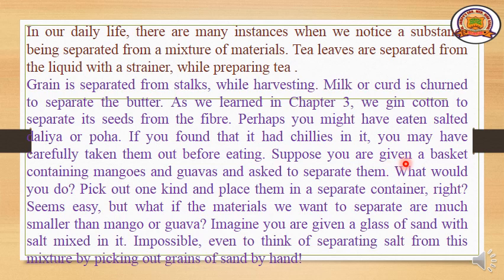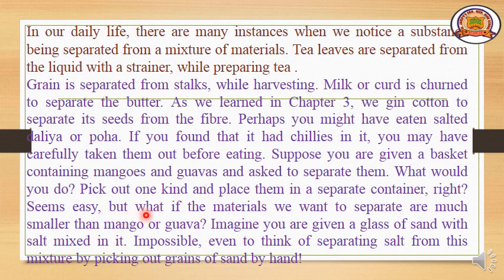Suppose you are given a basket containing mangoes and guavas and asked to separate them, what would you do? See, imagine you have a basket full of mangoes and guavas, both are mixed. I asked you to separate both of them. How would you separate? You will take two different containers. By picking mangoes, you will separate the mangoes, then the leftover thing is guava, right? So pick out one kind and place them in a separate container, right?